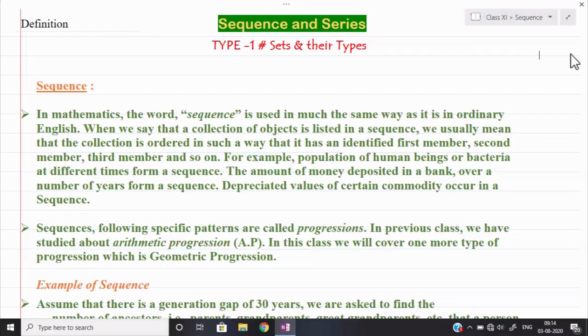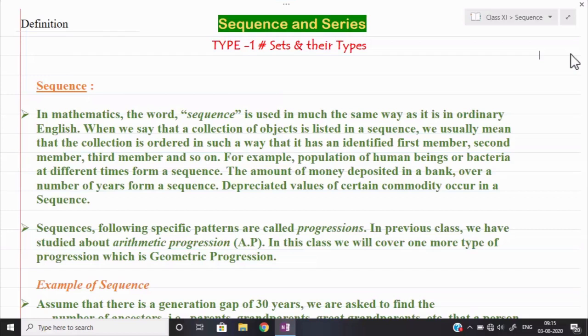Some examples are given here. Population of human beings: when we are finding the population, definitely we mark the people as first, second, third, fourth, fifth, sixth, and so on. Then only we can say that the population of our country is this much. So each and everybody is marked with a proper number. For example, in your class, when we take the examination, we allot you roll numbers: roll number 1, roll number 2, roll number 3. So here you are creating a sequence of roll numbers. In the same way, the population of bacteria at different times forms a sequence.